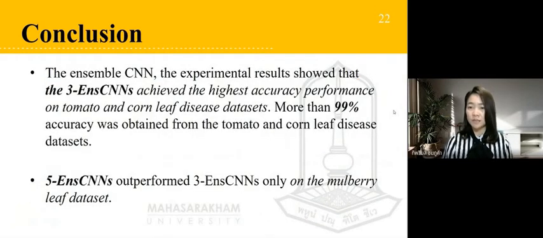As for the ensemble CNNs, the experimental results show that the 3 Ensemble CNNs achieve the highest accuracy on the tomato and corn leaf disease datasets. Moreover, 5 Ensemble CNNs outperform 3 Ensemble CNNs only on the mobile leaf dataset. Surprisingly, the ensemble CNN without data augmentation obtained the highest accuracy on 2 plant leaf datasets, mobile leaf and corn. However, more than 99% accuracy was obtained on the tomato and corn leaf disease datasets.